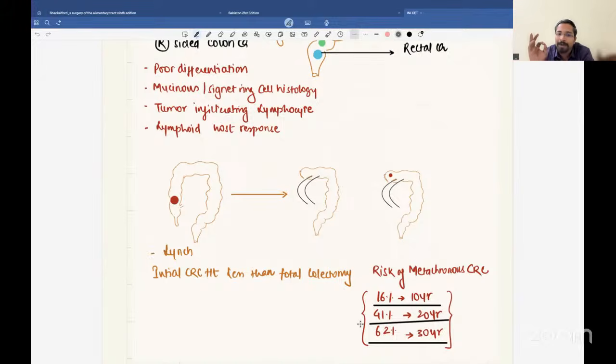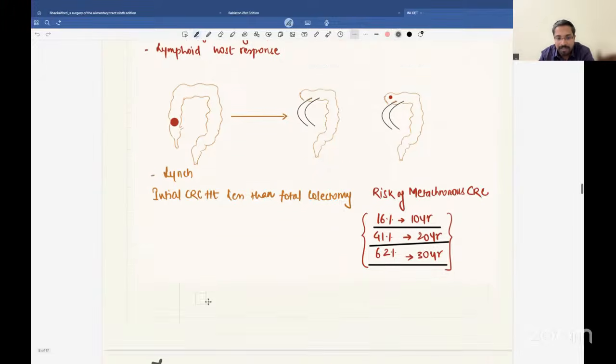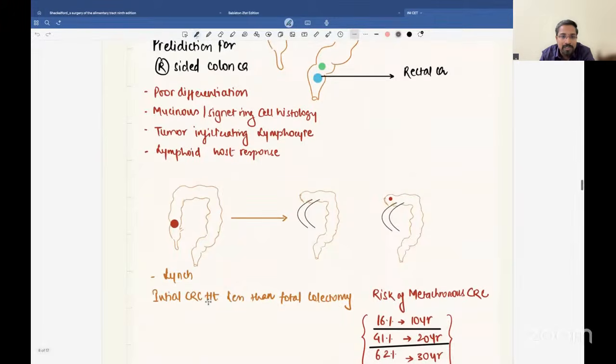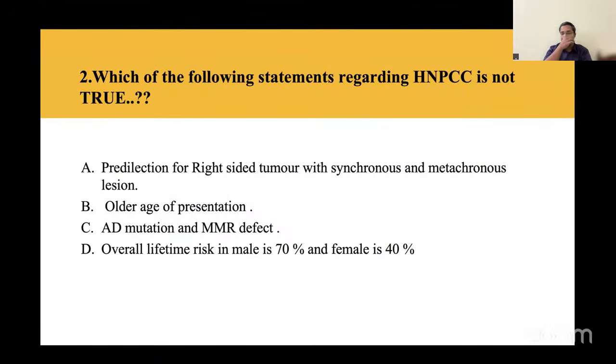So no treatment less than total colectomy should be undertaken in cases of patients with Lynch syndrome. So that is all about Lynch, and with this we are able to identify which is the wrong statement. I already gave a clue that it has a predilection for right-sided tumor. Yes, of course, with synchronous and metachronous lesions occurring. Yes, that is a true statement.